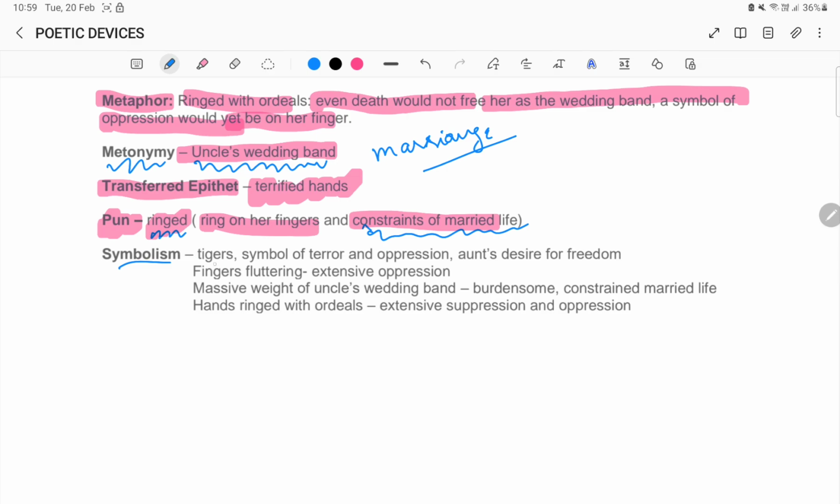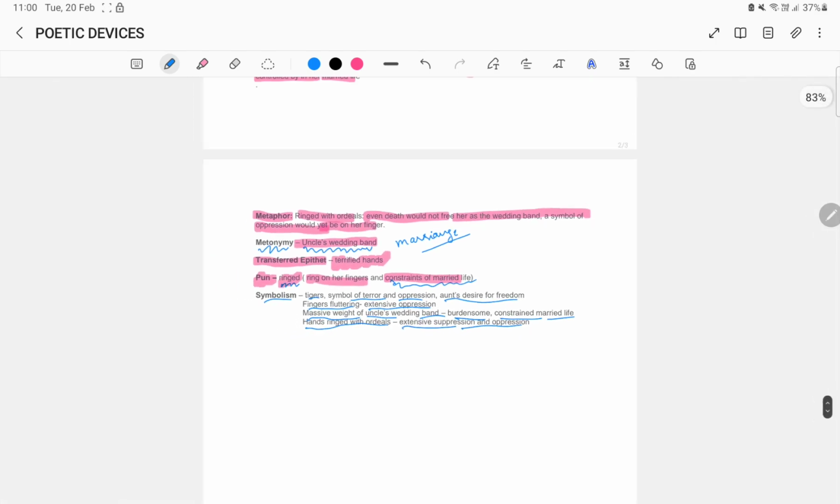Then symbolism. Tigers are a symbol of terror, oppression, and aunt's desire for freedom. Fingers fluttering, extensive oppression. Massive weight of uncle's wedding band, meaning burdensome, constrained married life. Hands ringed with ordeals, meaning extensive suppression and oppression.